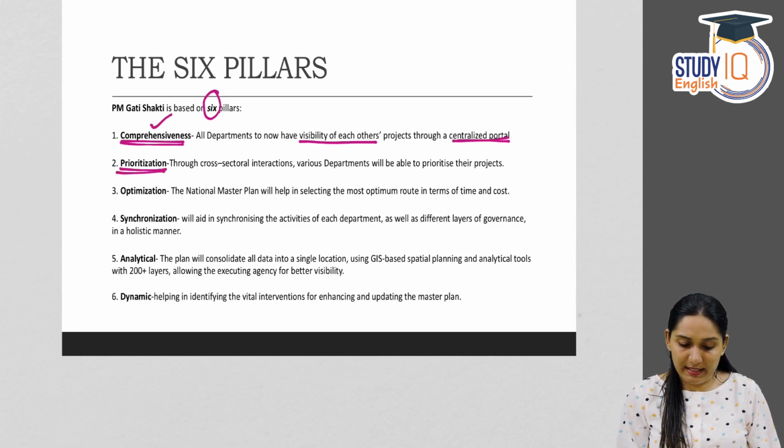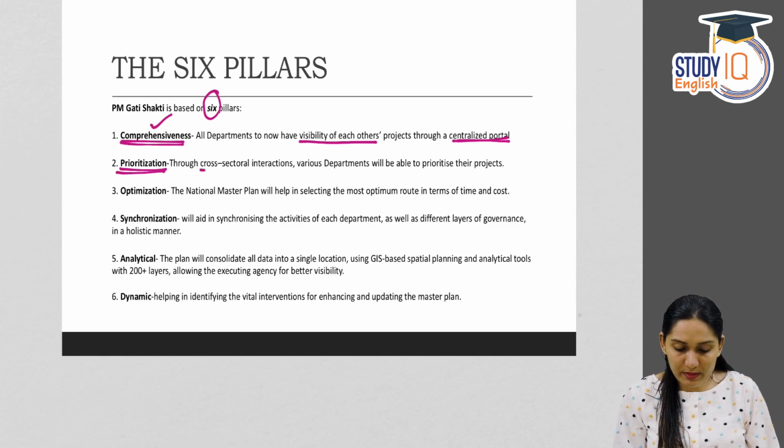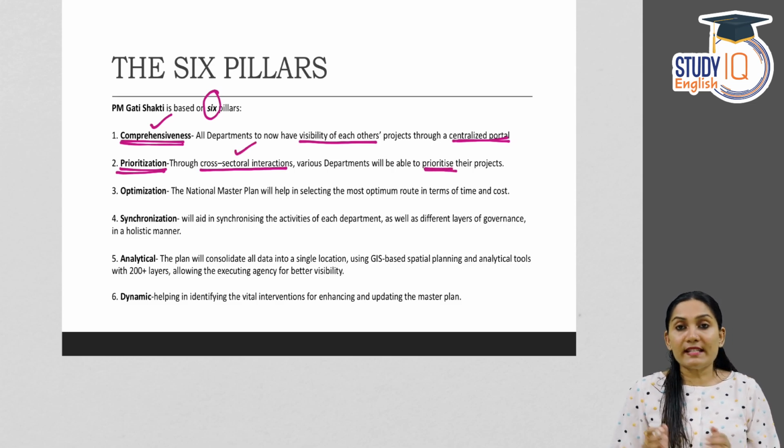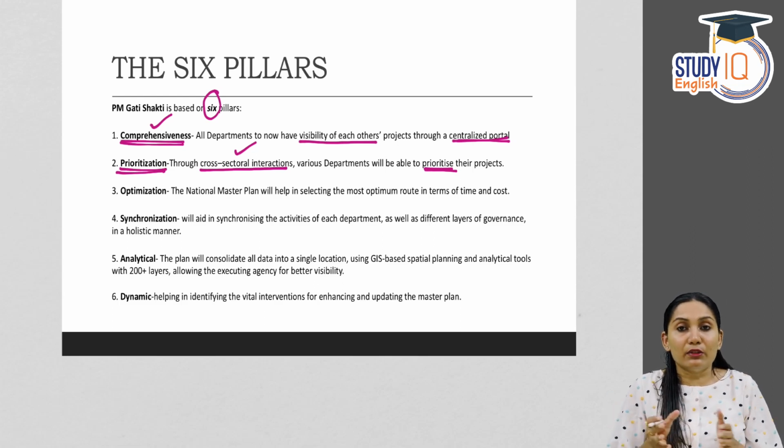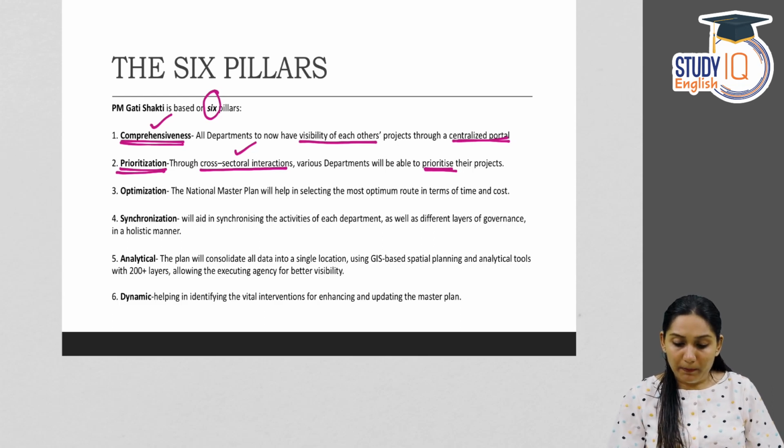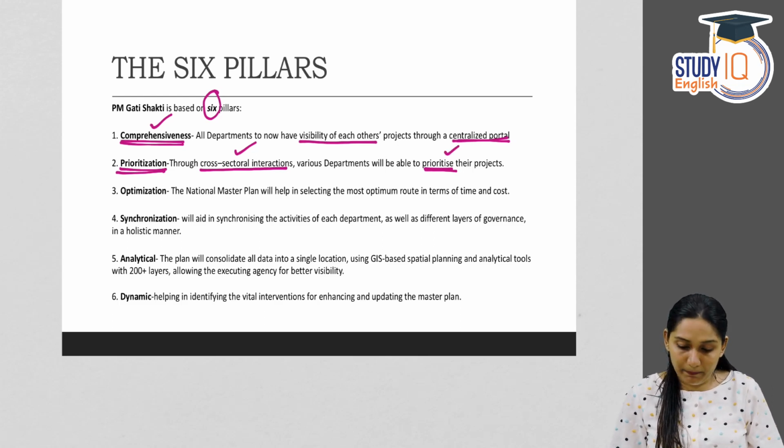Second is prioritization. Second pillar of PM Gati Shakti. Through cross-sectoral interactions, various departments will be able to prioritize their projects. That is cross-sectoral interactions. That is interaction between different sectors. Through cross-sectoral interactions, various departments will have to prioritize. They will prioritize their projects.